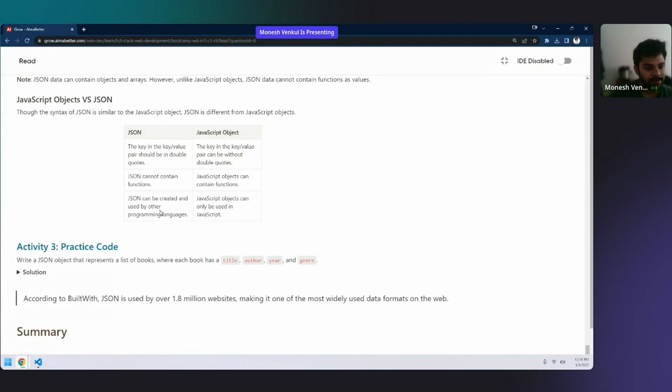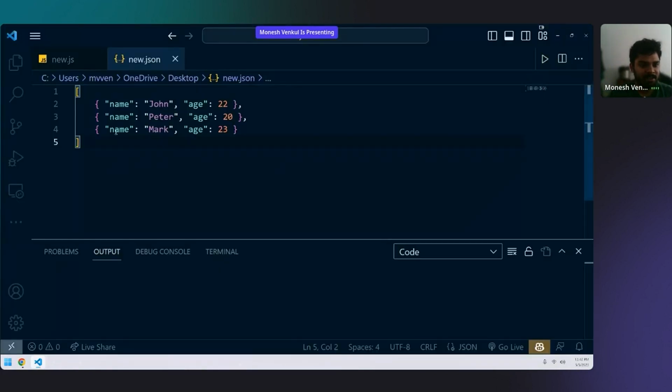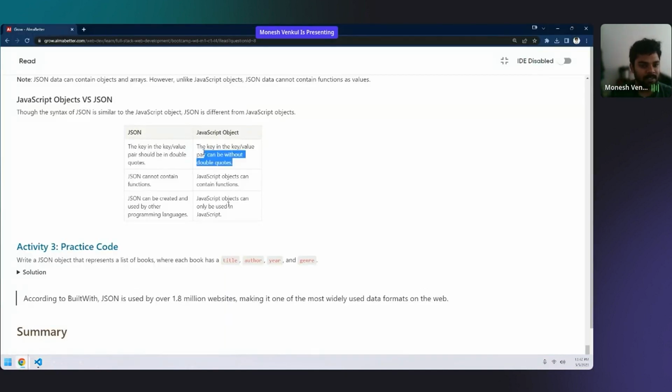Now you can ask me, sir, if they are exactly same, then what is the difference between a normal JSON and a JavaScript object? So the difference is here: your key value pair should always be in double quotes. Remember, your JSON should always be in double quotes. But here in your JavaScript object, you have already seen, it need not be in double quotes.